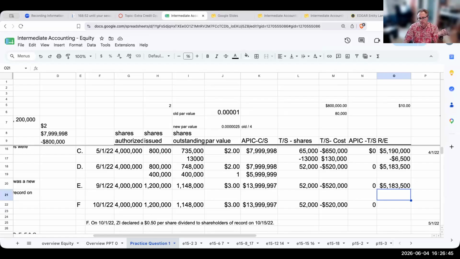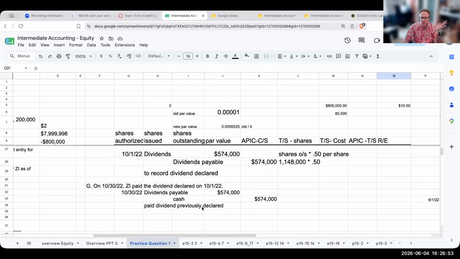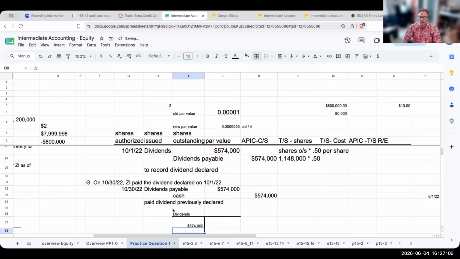But ultimately, this will be impacting retained earnings because we're going to close this out to retained earnings. When we close out dividends, essentially we have dividends of 574 over here.